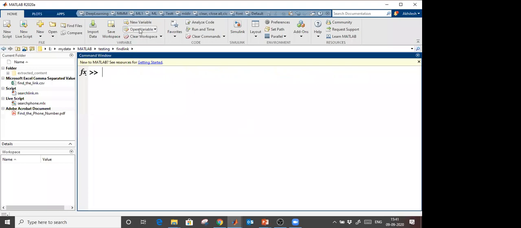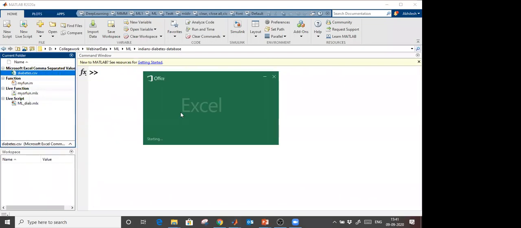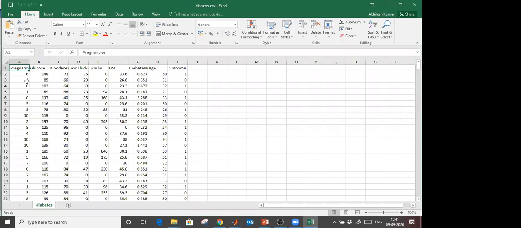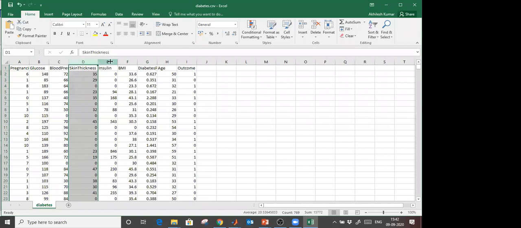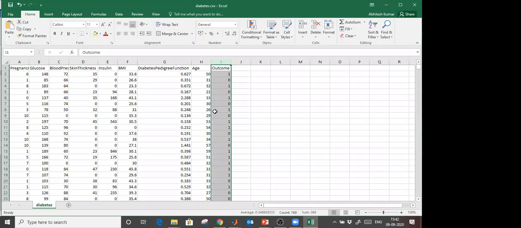Okay, let me switch here. First of all, the data, let me show you what kind of data I have. So these are the data which I have, column wise. Pregnancies, number of pregnancies. This is female data actually. The glucose value, blood pressure, the thickness of the skin, insulin data, BMI. This is the diabetes pedigree function data, age of the persons also, and the outcomes are 1 and 0. So 1 means the person has diabetes, 0 means the person doesn't have diabetes. Okay, so 0 and 1.